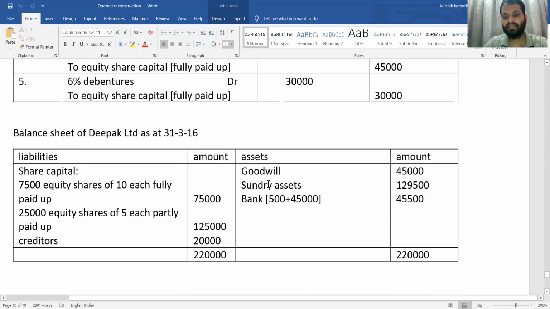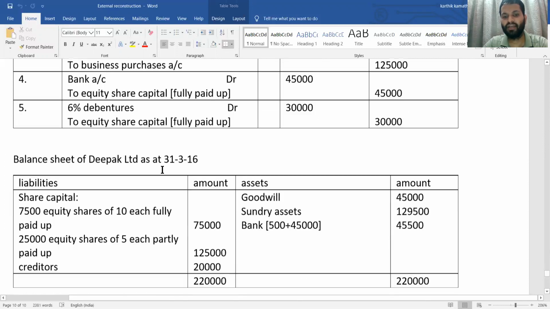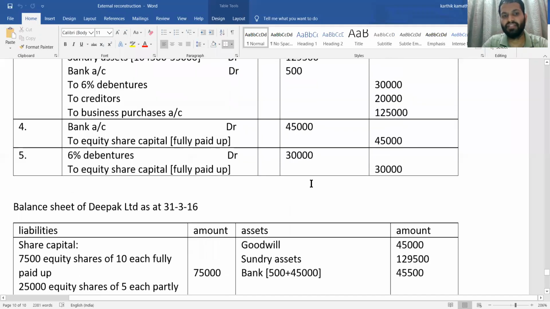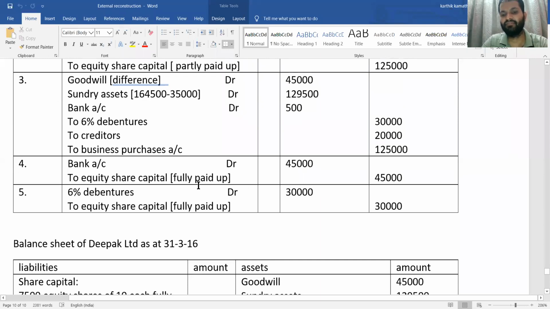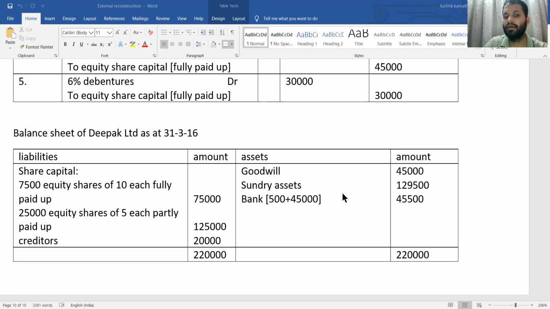Goodwill on the asset side: see the third journal entry, goodwill 45,000 is your balancing figure, so we write that on the asset side. Sundry asset we have already adjusted, 1,64,500 minus 35,000, so 1,29,500. Bank 500, given in the balance sheet. And what about 45,000? 45,000 is a new issue, so you add new issue 45,000, that is journal entry number 4 in the books of the purchasing company. So 45,500 is your bank, new issue plus the balance given in the balance sheet.